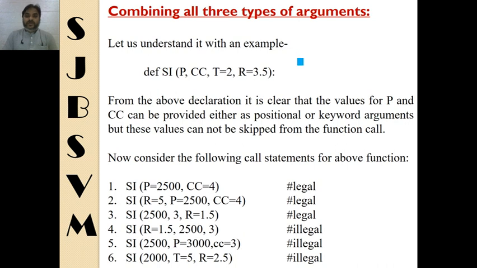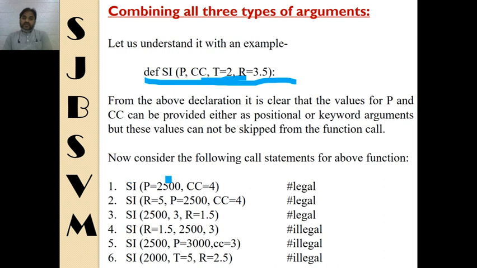Combining all three types of arguments, we can combine all three types of arguments also. As you can see here in this, define SI(P, CC, T, R), P and CC are two positional arguments. T and R are default arguments. Now here six calls are written, from which three are legal and three are illegal calls.